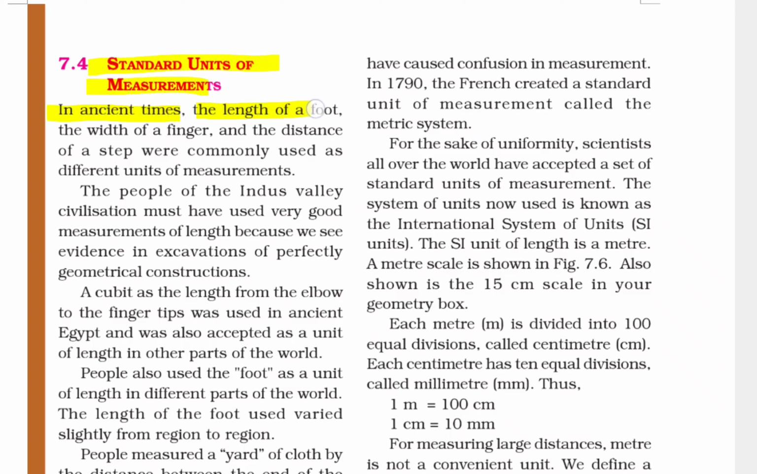In ancient times, the length of a foot, the width of a finger and the distance of a step were commonly used as different units of measurement. The people of the Indus Valley civilization must have used very good measurement of length because we see evidence in excavations of perfectly geometrical constructions. A cubit, the length from elbow to the fingertip, was used in ancient Egypt and was also accepted as a unit of length in other parts of the world. People also used the foot as the unit of length in different parts of the world. The length of a foot used varied slightly from region to region.